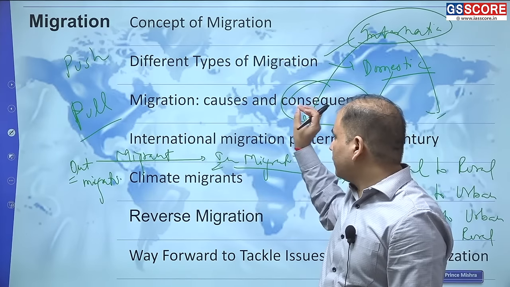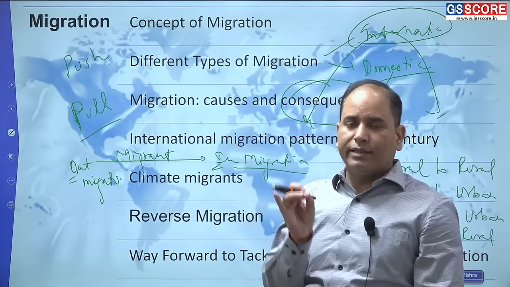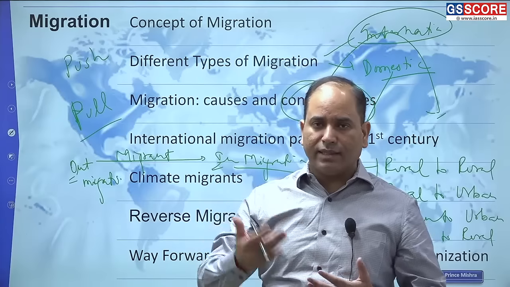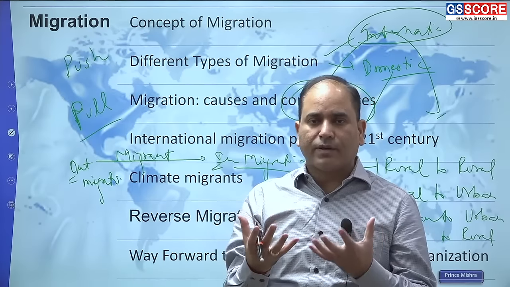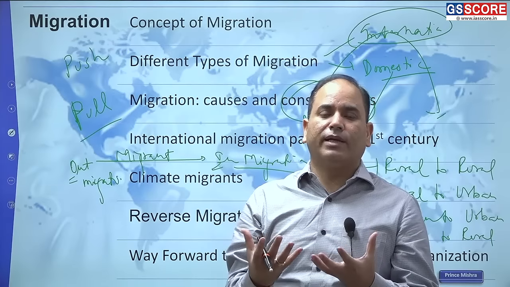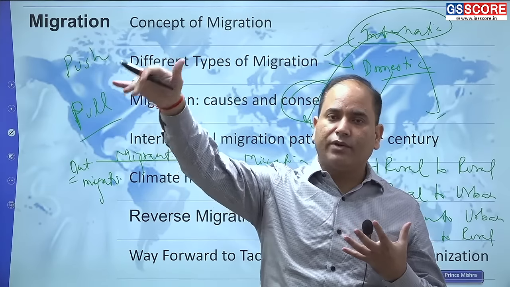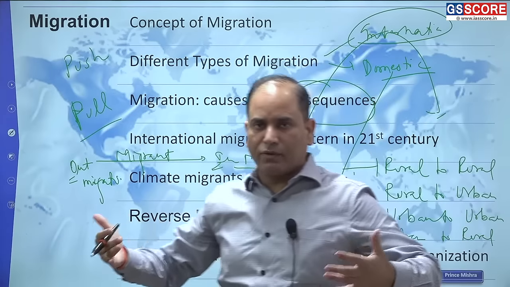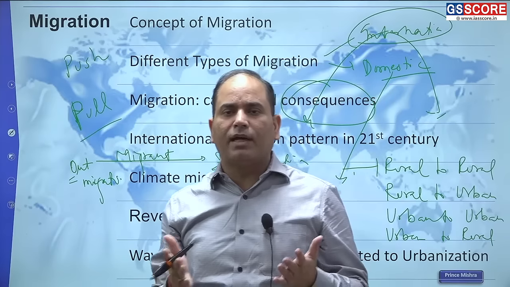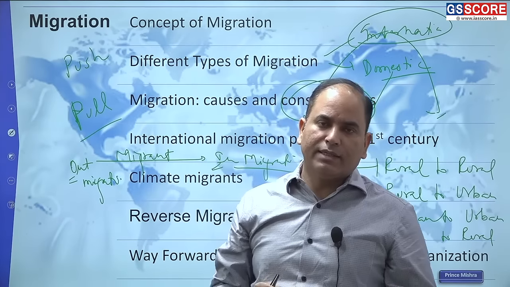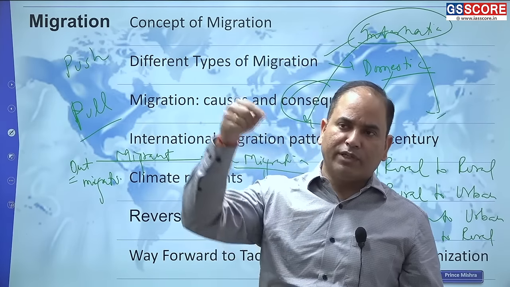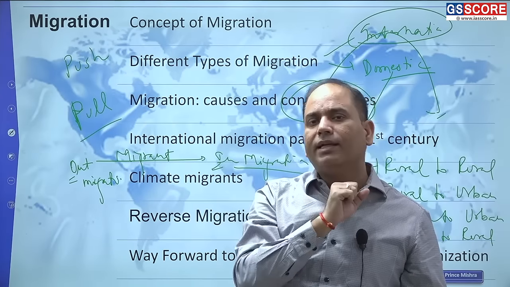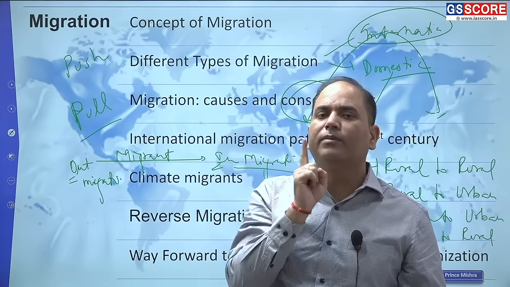So when you look at the consequences, try to appreciate all three elements of migration: the place where the migration starts, the starting point of the migration; then the place where the migration is going to happen, that is in migration; and then the migrant itself. So migrant jab kahin se move kar raha, if people are moving from rural area to urban area, just try to appreciate. Most of the time when people move from rural to urban areas, specifically the farmers, they are treated as the people who create problems in the urban area.